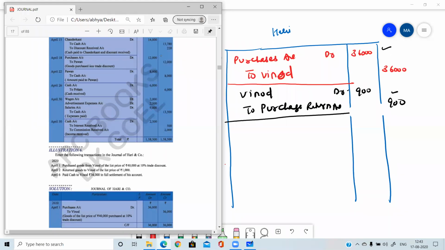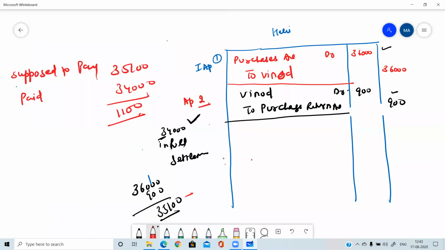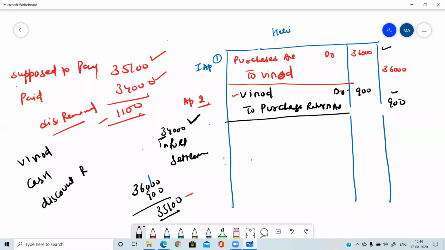So in this question, you can see that 35,100 we need to pay, 34,000 we are paying, so 1100 is the difference, and this is the discount received. Now could you please make the entry? What entry will be passed? Three accounts are there. Vinod account is settled, then further cash account is involved. One account is Vinod, second account is cash, and third account is discount, and this is discount received.